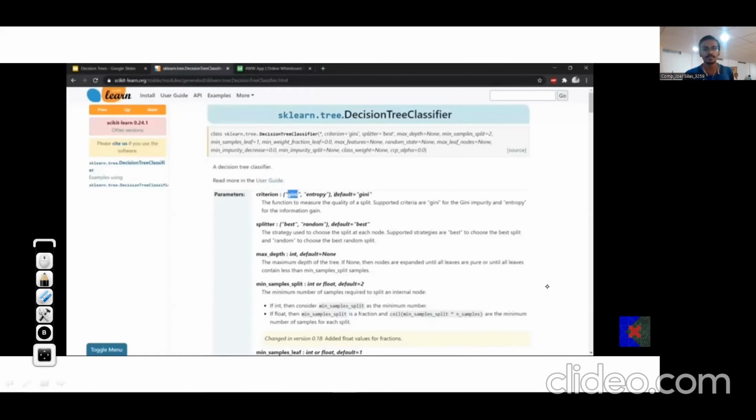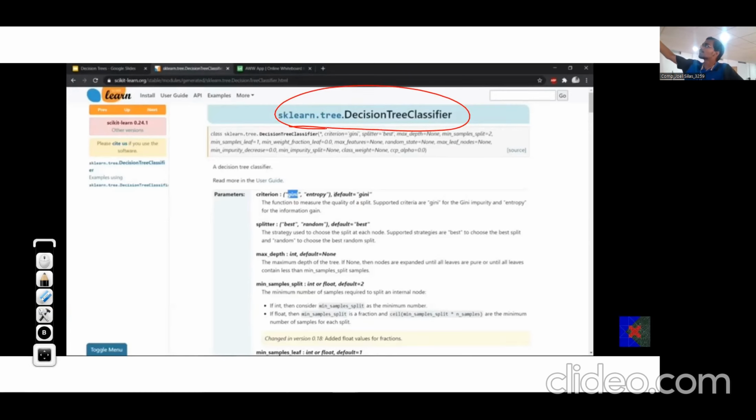So we have seen entropy, we have seen information gain, and then we select from the remaining. Other than entropy, we have another measure called Gini impurity, Gini index or Gini coefficient. By default, whenever we use decision trees, this is predefined in the Python libraries.